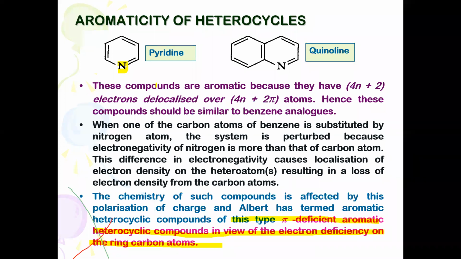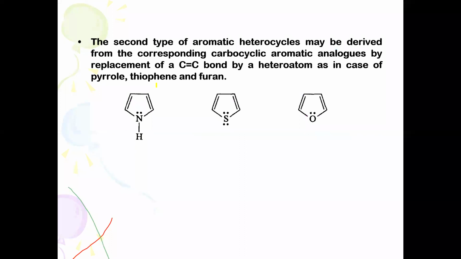When we go to the second type of series of compounds, the aromatic heterocycles may be derived from the corresponding carbocyclic aromatic analogues. Suppose you take cyclopentadiene. In cyclopentadiene, you will find 5 carbon atoms, but here one of the carbon atoms is substituted by nitrogen, sulfur or oxygen. So these almost look like a completed form of conjugated dienes.